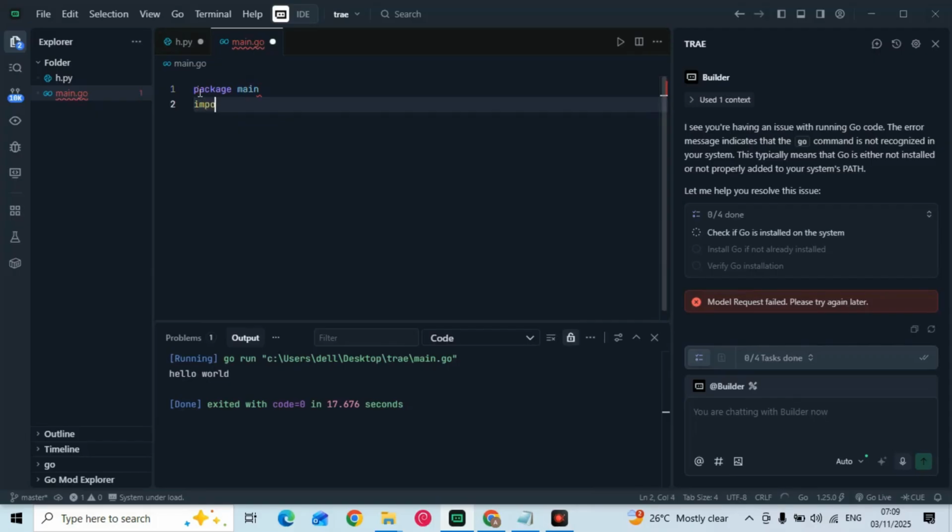Go package main import fmt func main. fmt.Println Hello World. Package main. This declares the package as main, which is required for executable programs in Go.